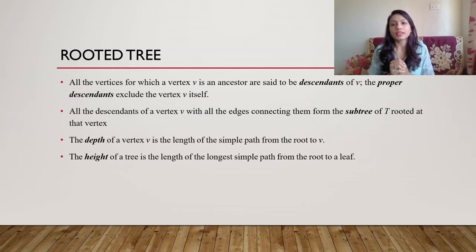Next we have some more terms called descendant and proper descendant. If you consider a tree and a vertex, say A, then all the vertices below it are called descendants. If we include that vertex also, then it is a descendant. If we exclude that vertex, then it is called a proper descendant. Let's see that.